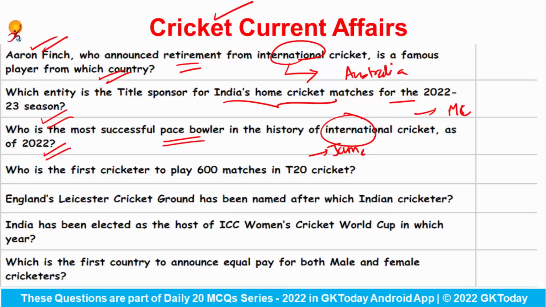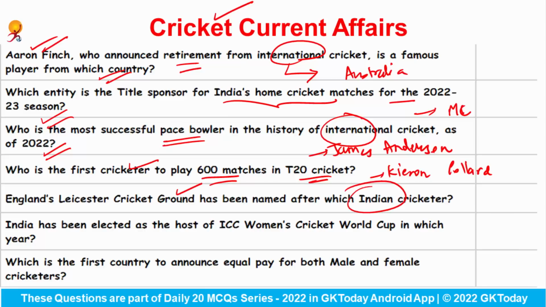Who is the most successful pace bowler in the history of international cricket as of 2022? Answer is James Anderson. Who is the first cricketer to play 600 matches in T20 cricket? This is Kieron Pollard. Okay. England's Leicester cricket ground has been named after which Indian cricketer? So this cricket ground of England has been named after Indian player Sunil Gavaskar.